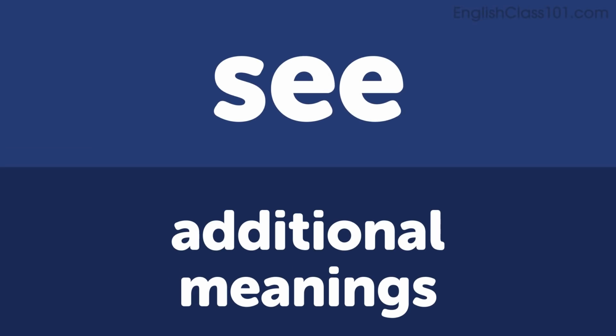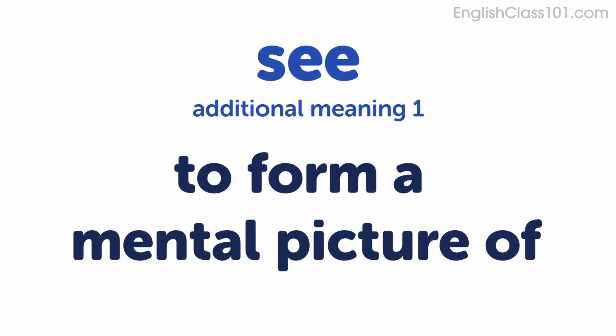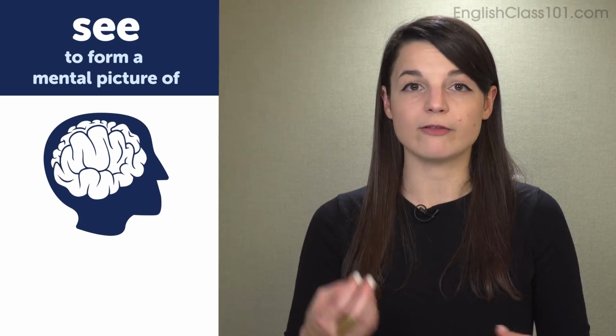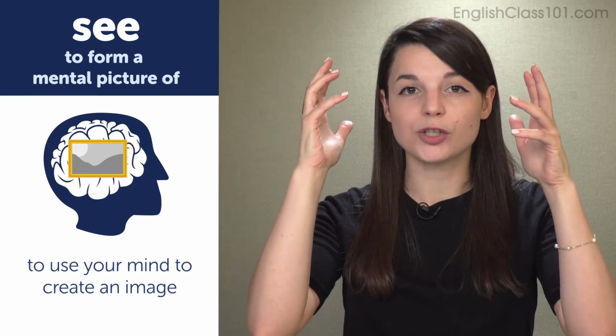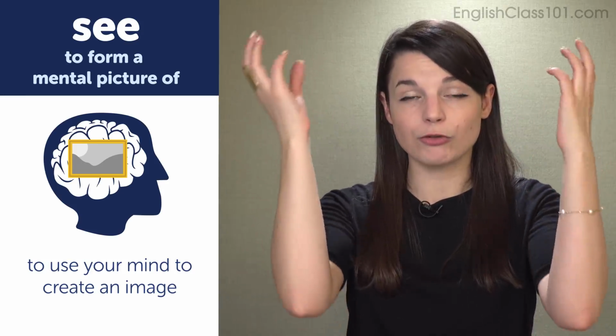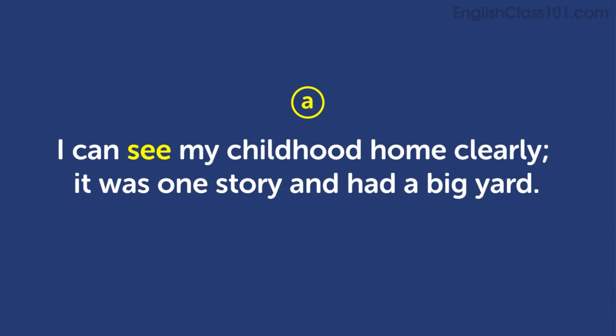Let's talk about a few additional meanings of the verb see. First one. To form a mental picture of. To form a mental picture of means to use your mind to create an image. So see has the meaning of creating an image in your mind. For example, I can see my childhood home clearly. It was one story and had a big yard.